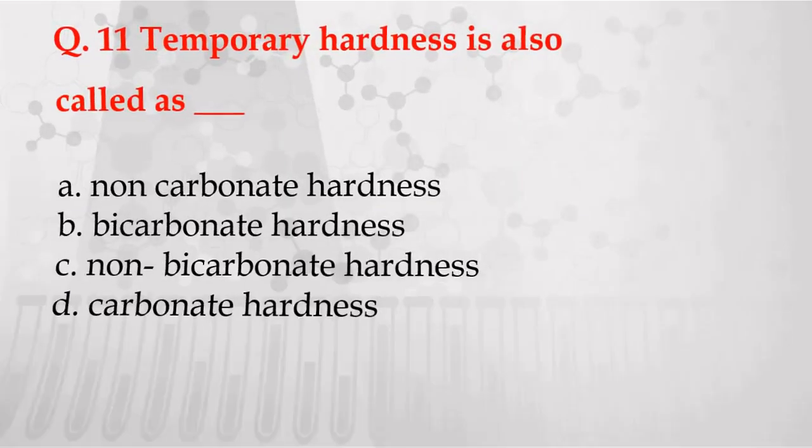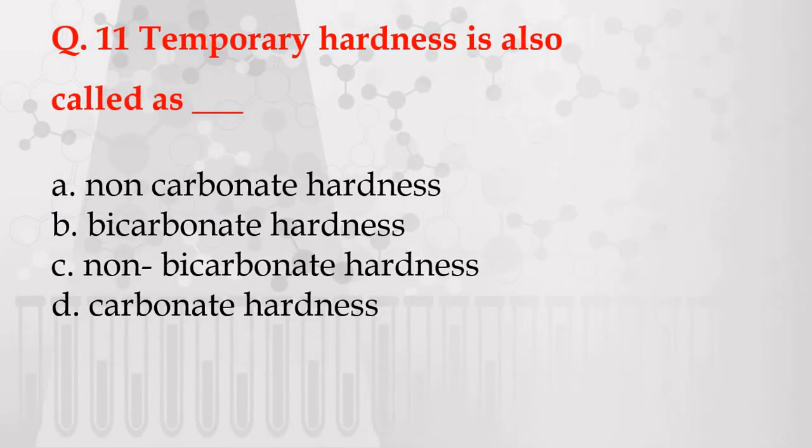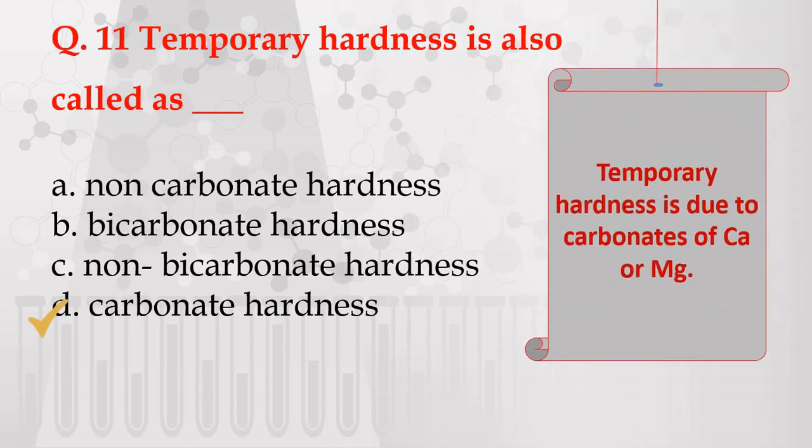Next question. Temporary hardness is also called, the options are given: A. Non-carbonate hardness, B. Bicarbonate hardness, C. Non-bicarbonate hardness, and D. Carbonate hardness. The correct answer is carbonate hardness, because temporary hardness is due to the presence of calcium or magnesium ions and their carbonates.